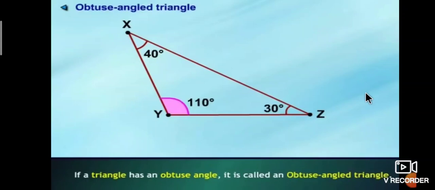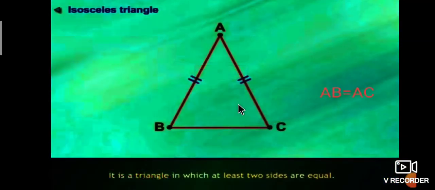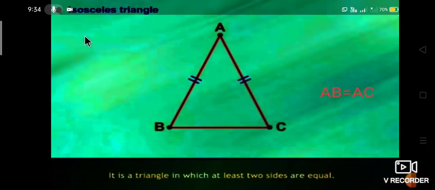Okay, next one is on the basis of sides. We also classify triangles as isosceles triangle, equilateral triangle and scalene triangle. Okay, next we study the triangles based on sides. First one is the isosceles triangle.